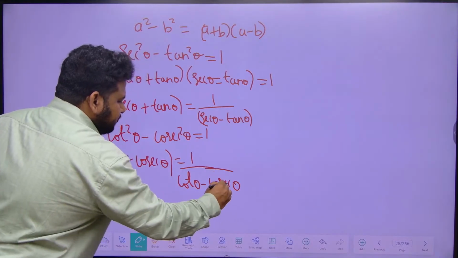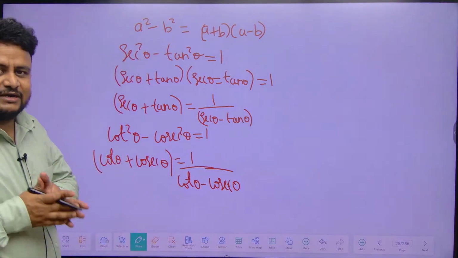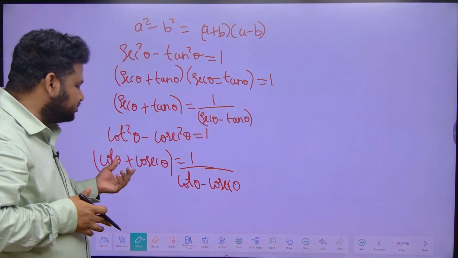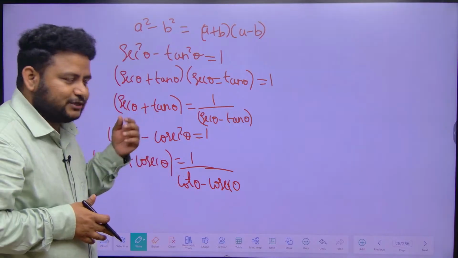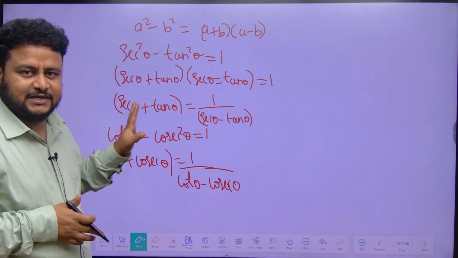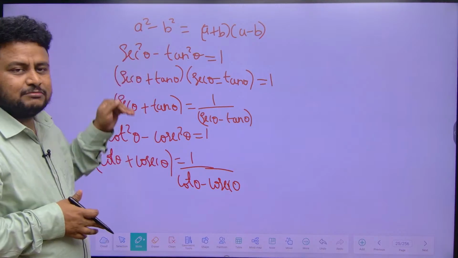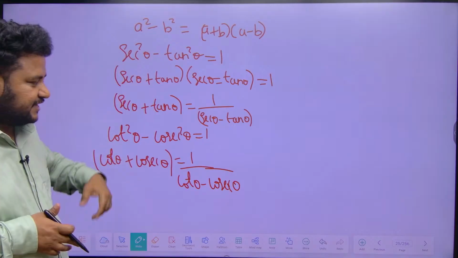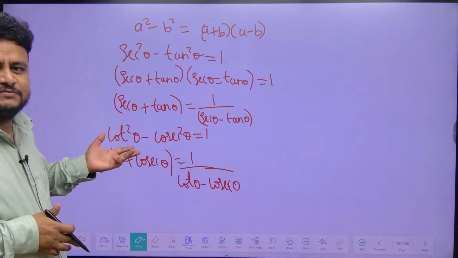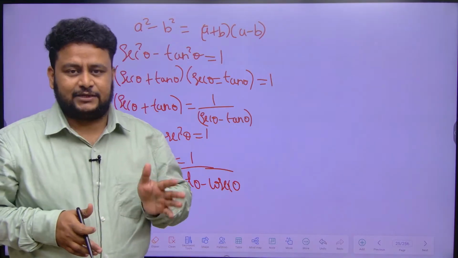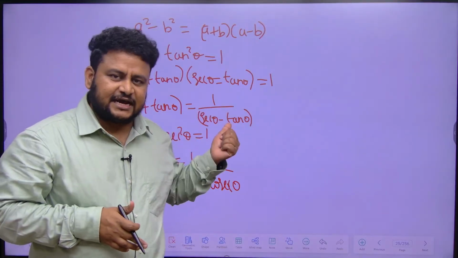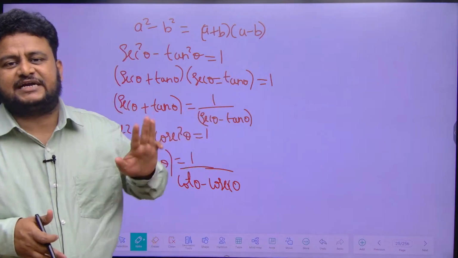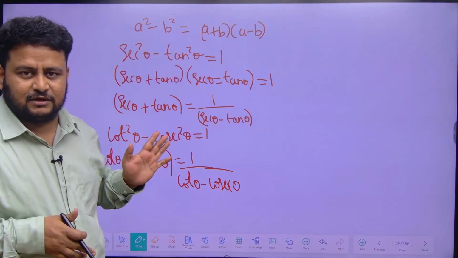See, these trigonometry identities, in your Class 10th also you have proved this. How LHS will be equal to RHS, all these things. There also you have used this result. How this comes, I am explaining to you now. Okay, these are the things when it comes to identity. See how many different ways we can write the 3 identities. 3 given identities only, how many ways we can modify. That is what I am telling you. Clear? That is why these identities are important, and apart from that you should know how to transform those identities into various forms. Okay, clear?